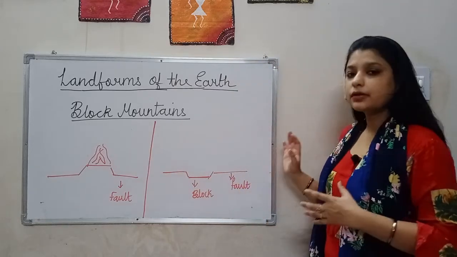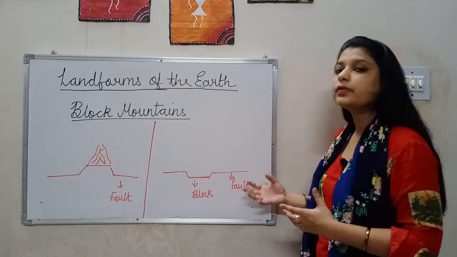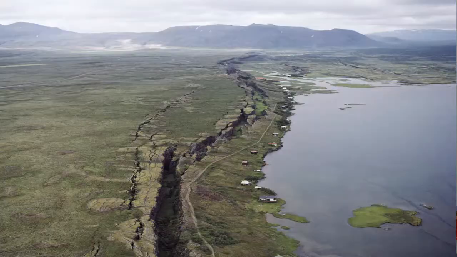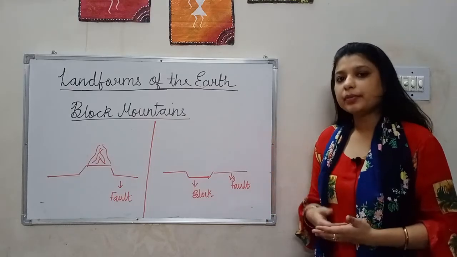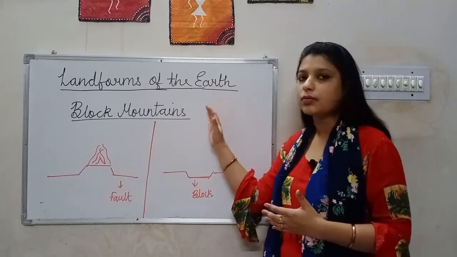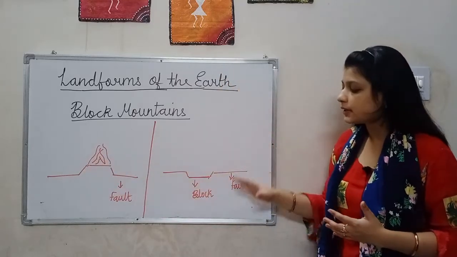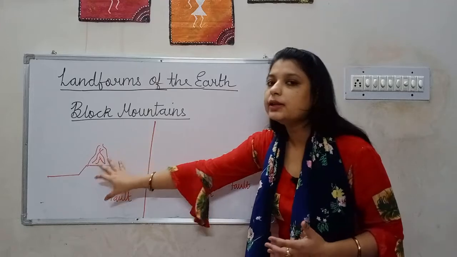If I talk about valleys, the opposite is the case over here. Between the two parallel faults, due to pressure or the internal process, a block of land is getting subsided and due to which a valley is formed. One such example of valley is Rift Valley in Africa, and also there is Rhine Valley in Europe, which are the famous examples of valley. So over here two types of landforms are formed. Here a block is uplifted and over here a block of land subsides down, due to which block mountains and valleys are formed.